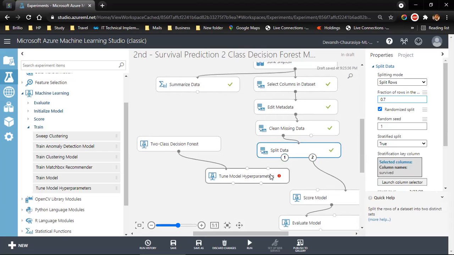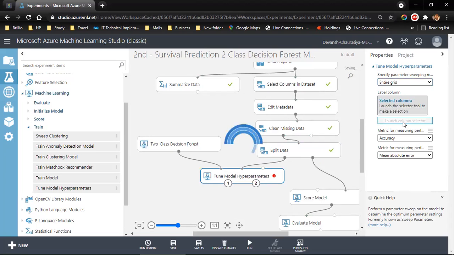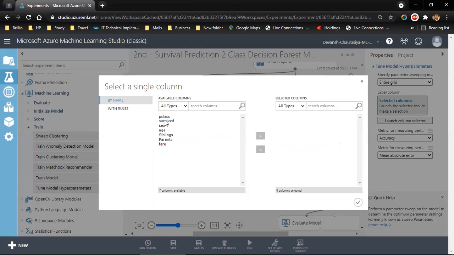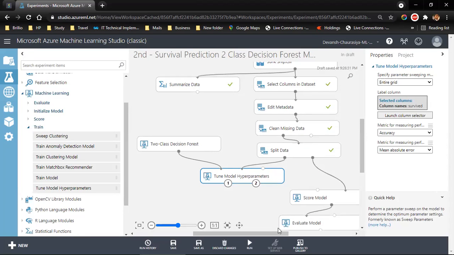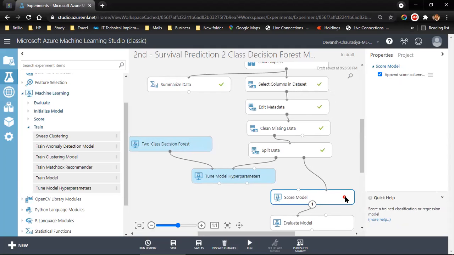Now tune model hyperparameters. One input is the algorithm, which algorithm I'm going to run, and the second is the training data. Right? Now I am only going to select this. I'm going to run the entire grid. Launch column selector, survived. And let me run selected. Oh, score model.